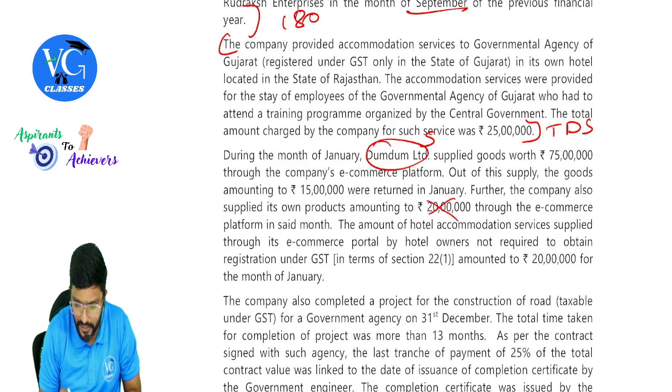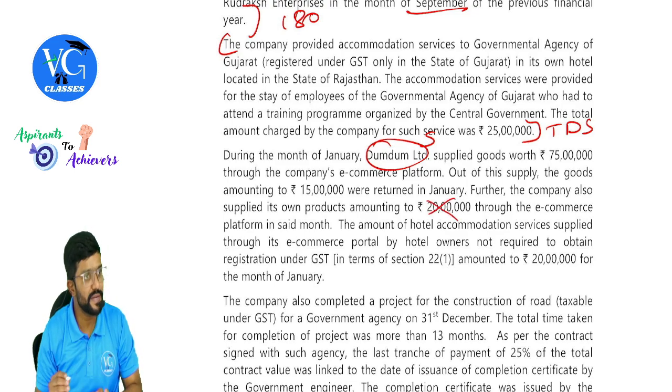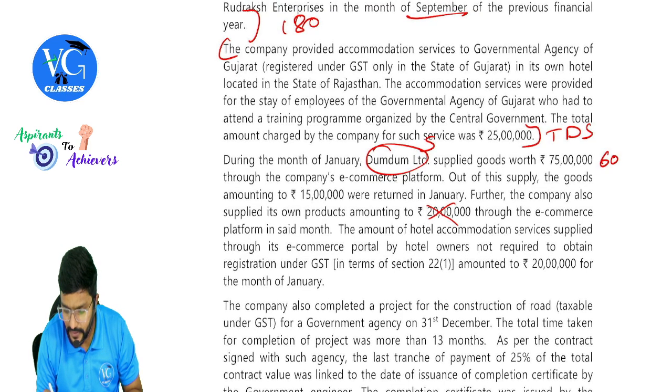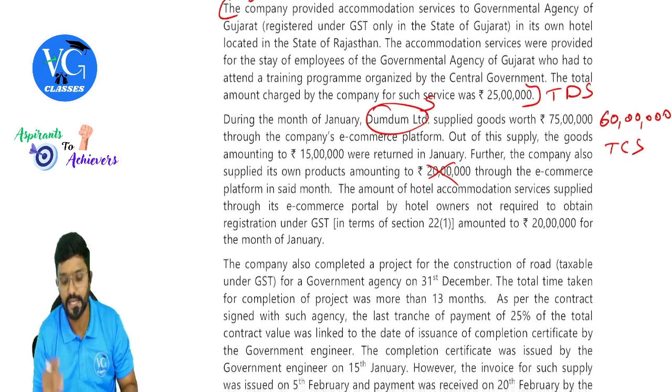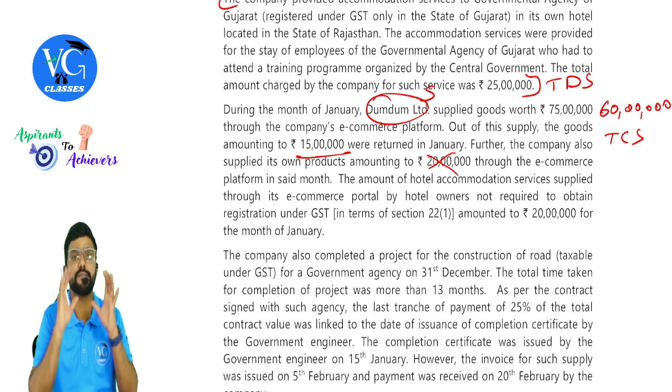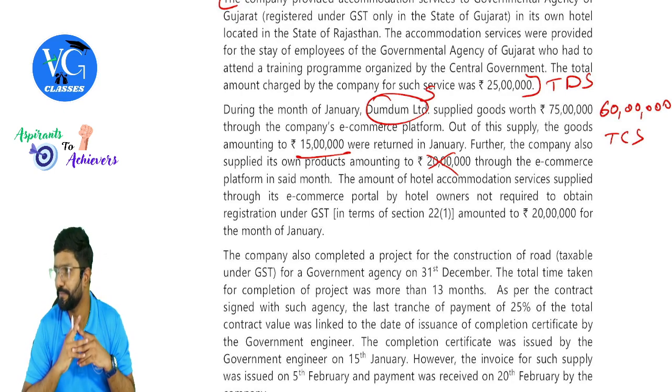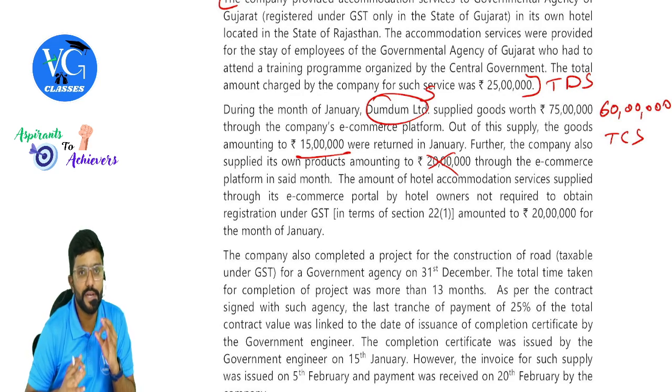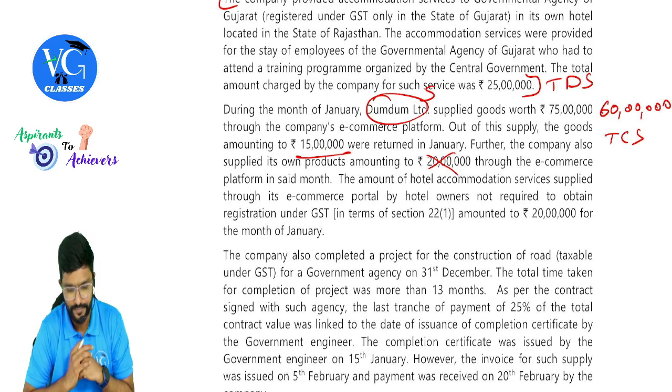Guys, is TCS applicable on this? No. Guys, TCS has to be collected on what amount? Come on, in January, 60 lakh. Sir, how did you get it? 75 lakh minus returns, 15 lakh. Returns has to be adjusted. So TCS has to be collected only on 60 lakh.